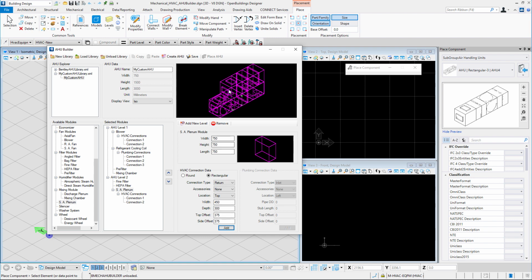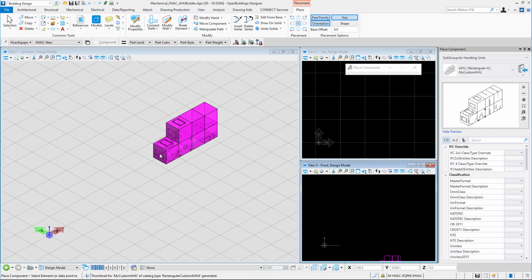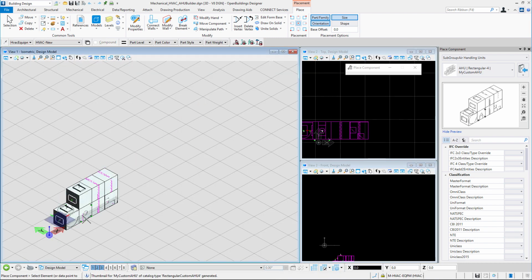Now our AHU is ready. We can see the total dimension of our AHU. Now we can click on Save and save our custom AHU. Once our save operation is completed, we can simply click on Place AHU and place our AHU in the design.